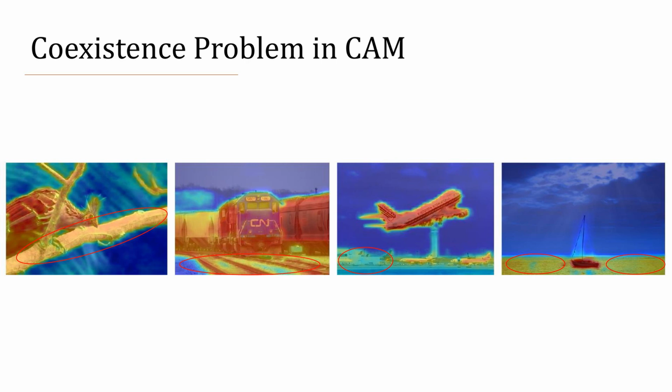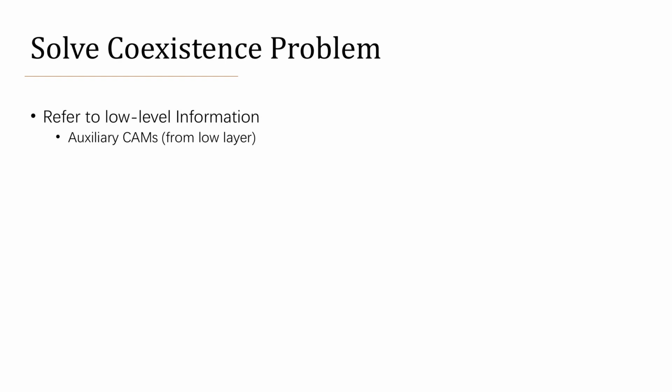In our CAM, we find some objects show high false positive areas with their surrounding areas. For example, bird with branch, train with railway, boat with sea. We call this the coexistence problem. We believe that using low-level information can help, as low layers in a neural network contain more low-level information. Based on this, we introduce auxiliary CAMs.